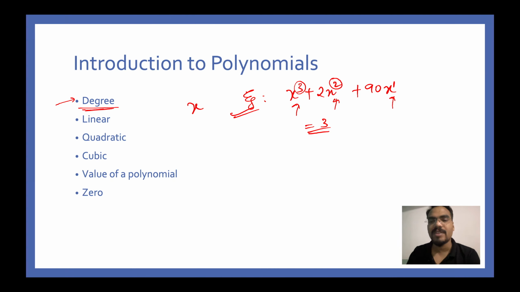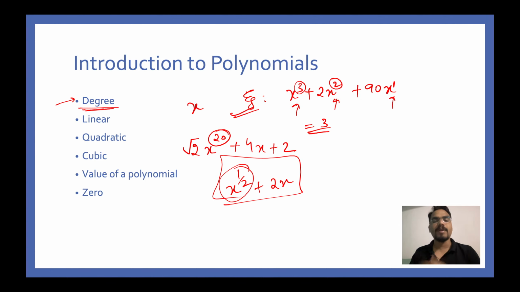So the example x cube plus 2x square plus 90x has degree 3. Let's say root 2 x power 20 plus 4x plus 2. Your maximum power for x is 20, and this will become your degree. Let's say somebody said x power 1 by 2 plus 2x. What is the degree of this polynomial? This actually is not a polynomial because your power should be a positive integer. So x power 1 by 2 is not allowed. This is not a polynomial. Please make sure you understand this.